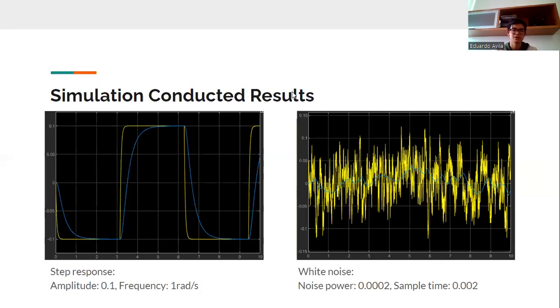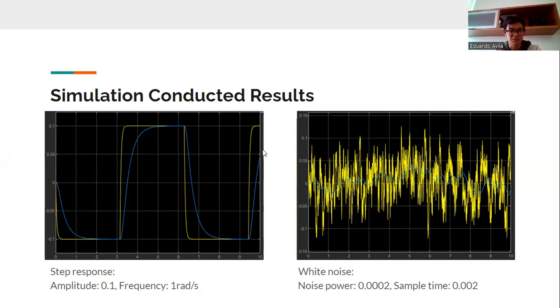First of all, we need to talk about the simulation results. On the left side of the screen, we can see the step response simulation, and on the right we can see the white noise that was used in Activity number 2, which was useful for the final problem situation.